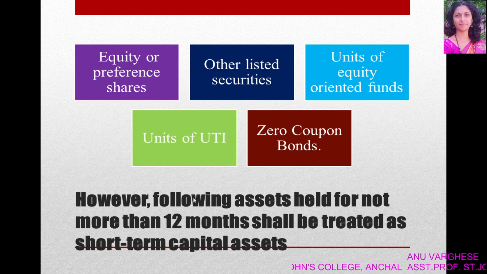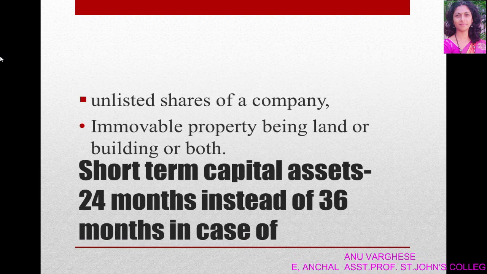Here it is not 36 months but 12 months. The assets become long-term capital asset if held by the assessee for a period of 24 months instead of 36 months. Those assets are unlisted shares of a company and immovable property being land or building or both.